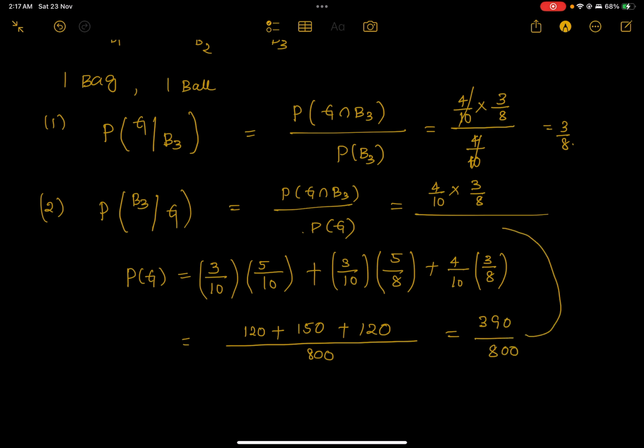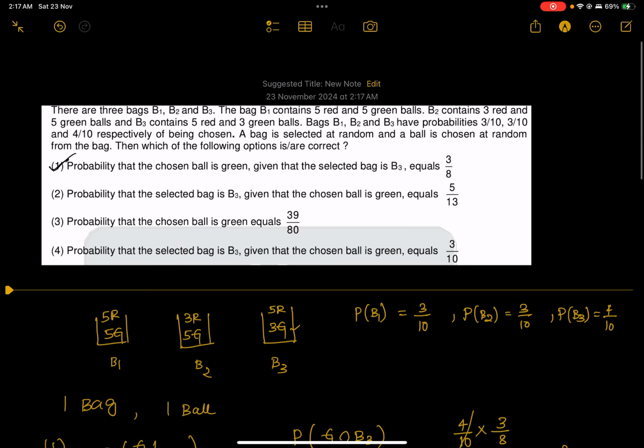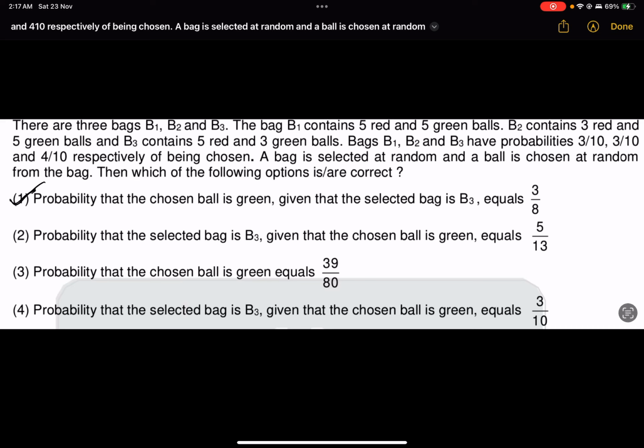Here the 0 and 0 get cancelled, and this 80 and this 80 get cancelled. So that will be 12 by 39, 3 4s 12 and 3 13s 39. So 4 by 13. But it is given that the probability is 5 by 13, so this option is wrong.